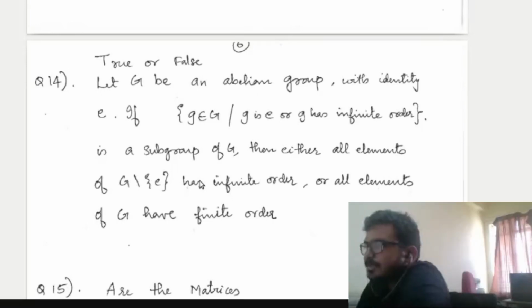What I suggest is you keep on doing the previous year questions, whether it is TIFR or any entrance question you get. And for answering each question, you can discuss with your friends, you can discuss with your seniors and all. Now we have this online platform. You can use WhatsApp or Facebook, anything. You have so many groups there. You can post questions in that.